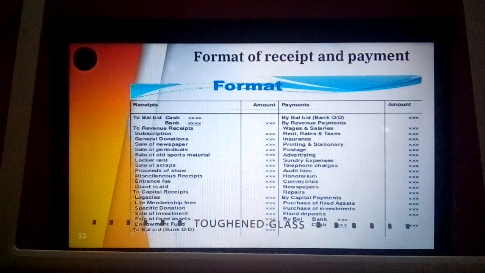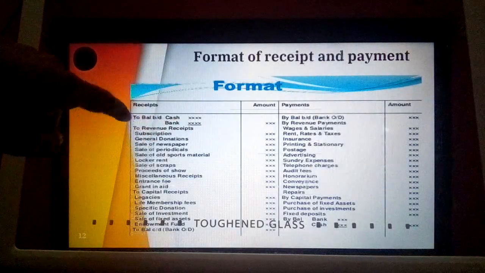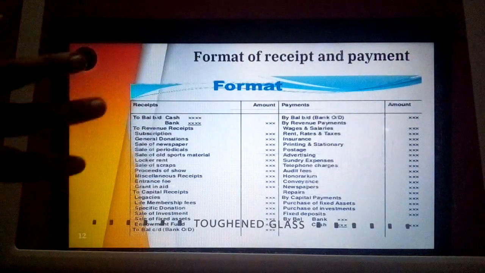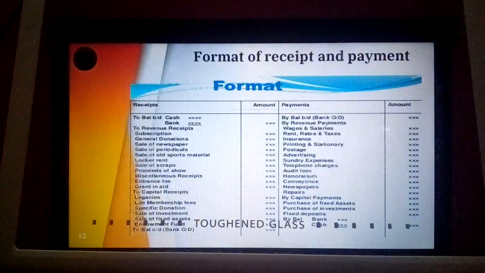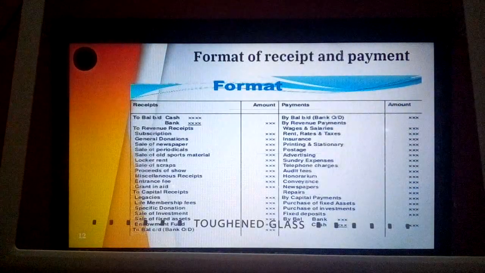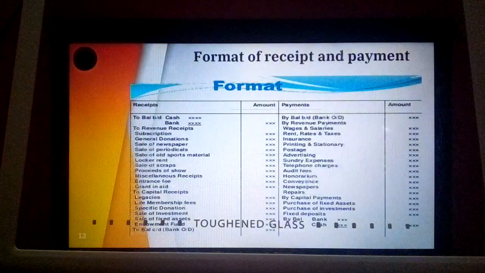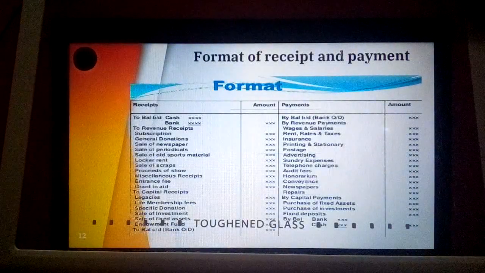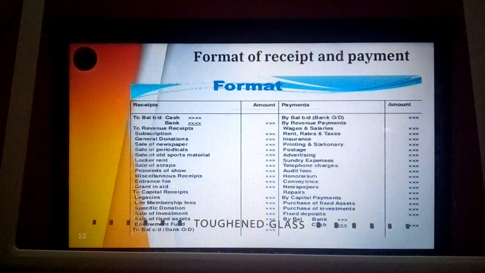The main important point to note down is that no distinction is made, where revenue receipts are recorded as well as capital receipts. Then next comes the by balance brought down. By balance brought down appears only in those situations where there is a bank overdraft. If there is a balance in cash as well as a balance at bank, it is always two balances brought down. Then next, revenue payments.